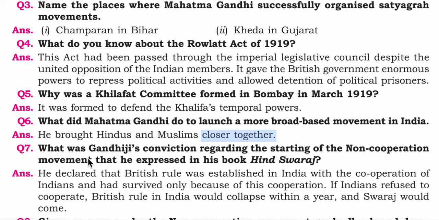Seventh, what was Gandhiji's conviction regarding the starting of the Non-Cooperation Movement that he expressed in his book Hind Swaraj? Answer: Gandhiji declared that British rule was established in India with the cooperation of Indians and had survived only because of this cooperation. If Indians refused to cooperate, British rule in India would collapse within a year and Swaraj would come. Swaraj is the Hindi word for independence.